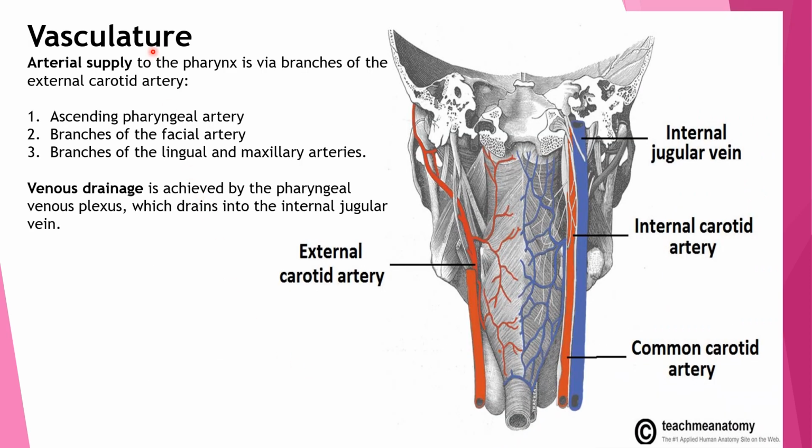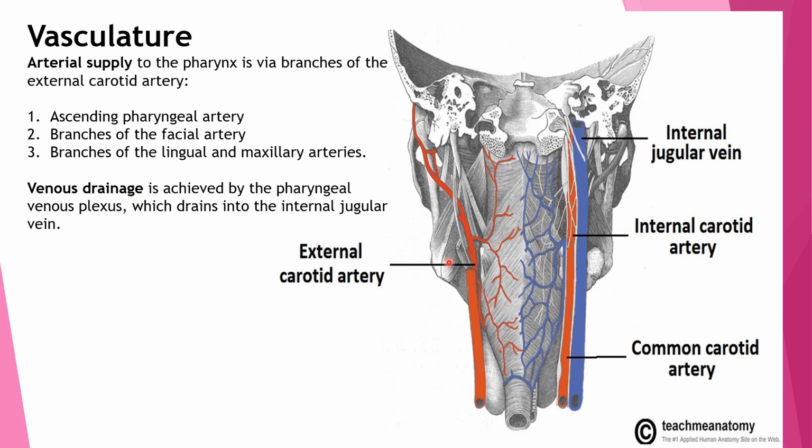Coming to the vasculature, the arterial supply is from branches of the external carotid artery. This is the arterial supply. This is the external carotid artery. The branches are the ascending pharyngeal artery, branches of the facial artery, and branches of the lingual and maxillary artery. These are the branches of these three arteries.